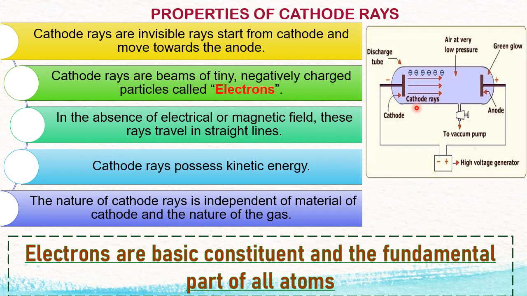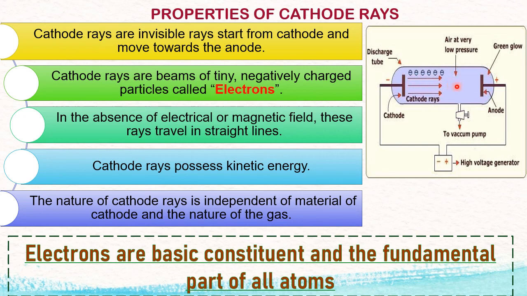Now this is the most important property of cathode rays. What did he do? He changed the nature of the electrode, maybe a carbon electrode, graphite electrode, or some other metallic electrode. He also changed the gas inside. By changing the gas and the electrode, he noticed the properties of cathode rays. He found that cathode rays are the same. They have the same properties, irrespective of the nature of the electrode and irrespective of the nature of the gas taken inside the tube. The properties are the same.